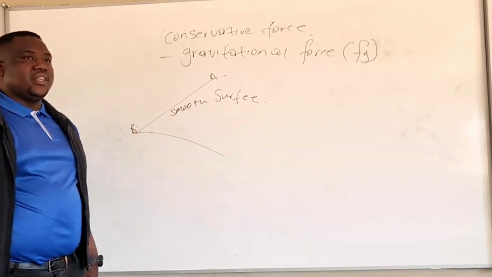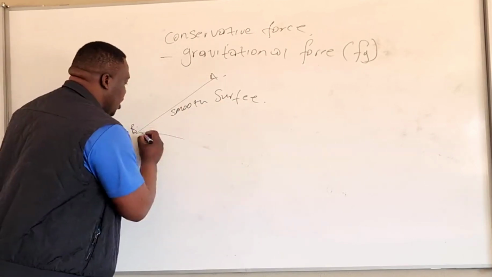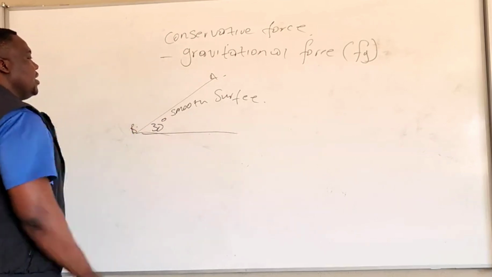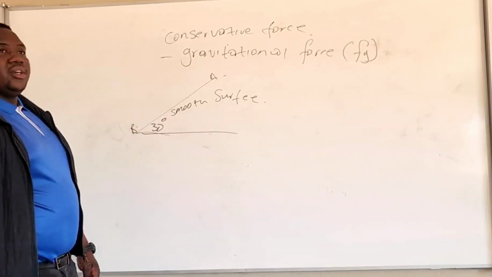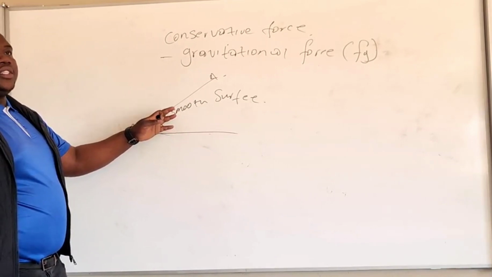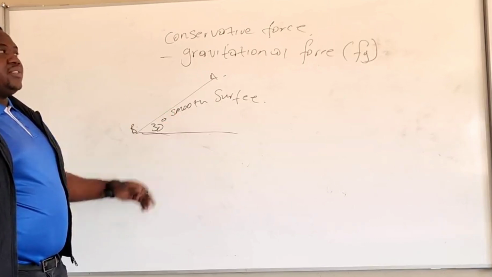This surface is said to be smooth, so there is no applied force, there is no friction. What are the forces acting on this object? It is only gravitational force.